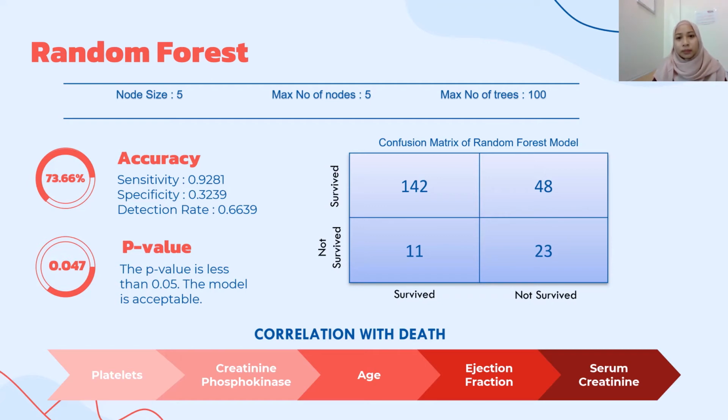From this confusion matrix, it shows that 23 data are true positive while 142 data are true negative, resulting in 73.66% overall model performance. The ability of the model to select the correct predictions is 92.81%, which is quite high, and the ability to reject incorrect predictions is 32.4%. The p-value of this model is 0.047, which is lower than 0.05. This shows the random forest model is statistically significant. As you can see, the highest correlation to death predicted by this model is serum creatinine, followed by ejection fraction and age.